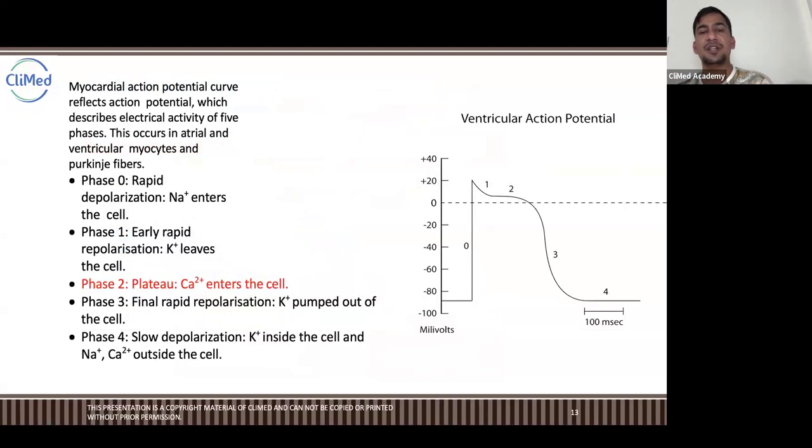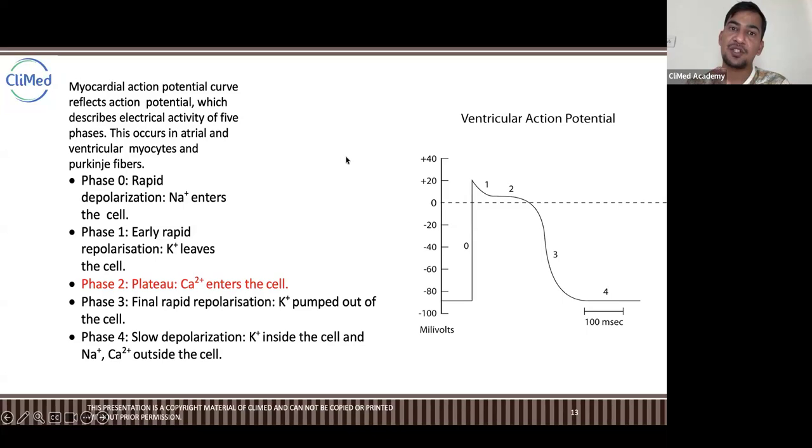Can you please tell me how many of you understand this diagram, the ventricular action potential? Do you know this ventricular action potential curve? In the last class we understood the anatomy of the conduction system of the heart.